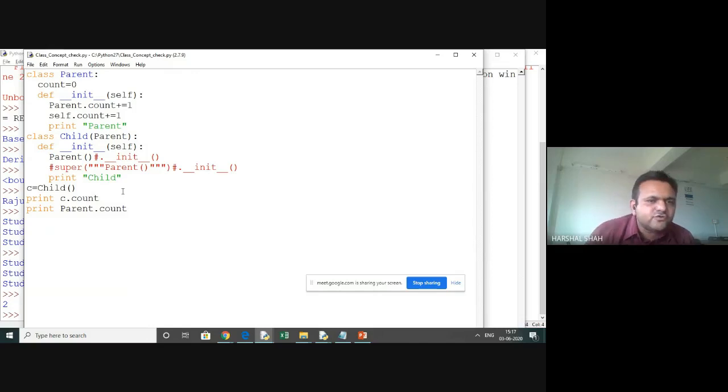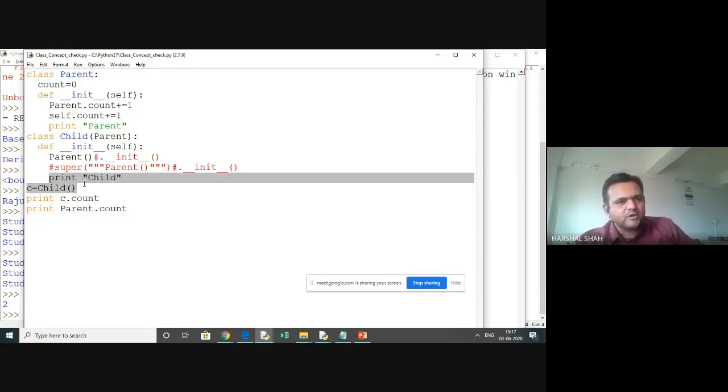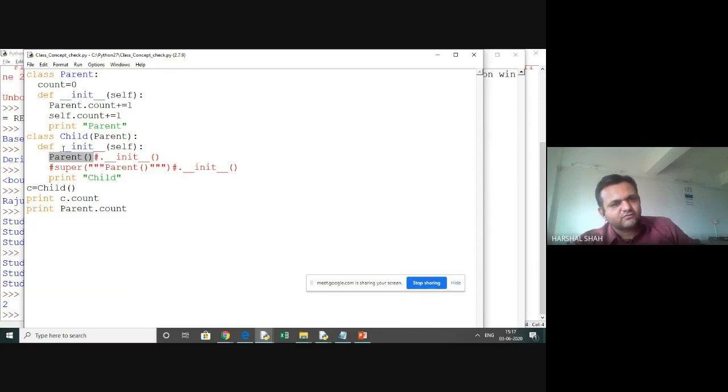So this way also you can have the method which can be called. What are we doing here? We have created C, and from C we have created a child, but the child does not go into the child method. You can see that it has directly called something. So what you can do here is call the base class method directly also.